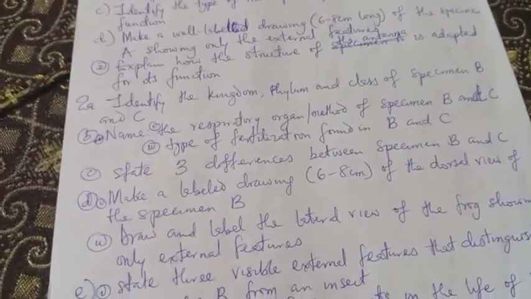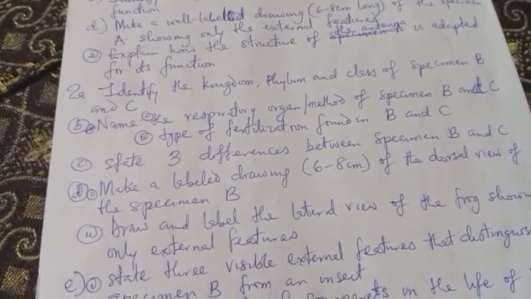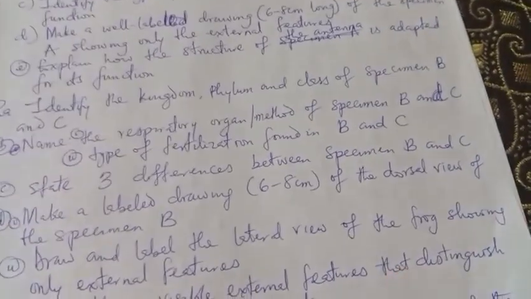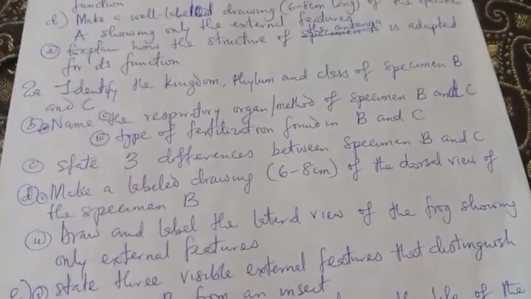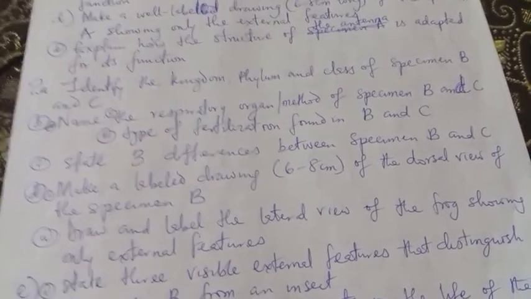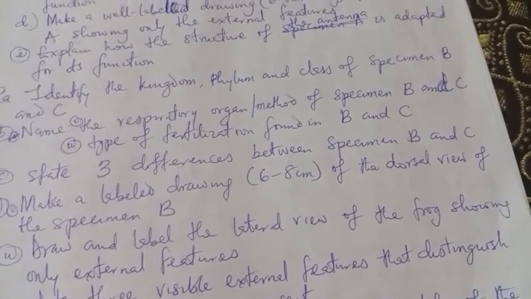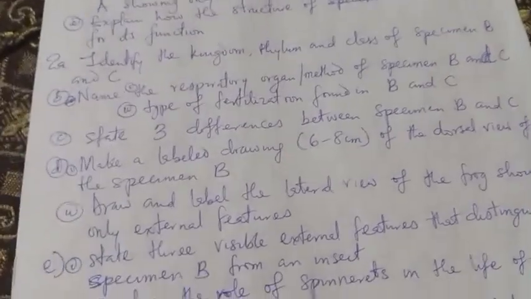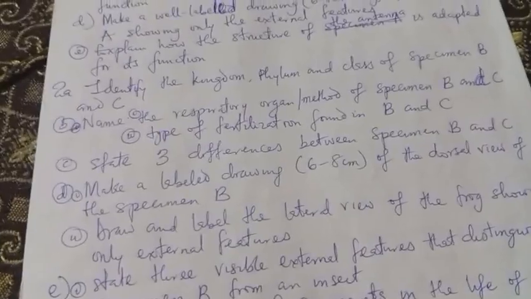D2 says I should draw and label the lateral view of the frog. That is, draw and label the lateral view of specimen C showing only the external features. You can also see the diagram on the screen.